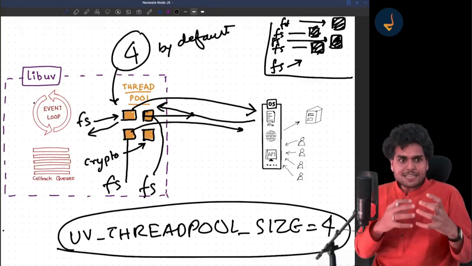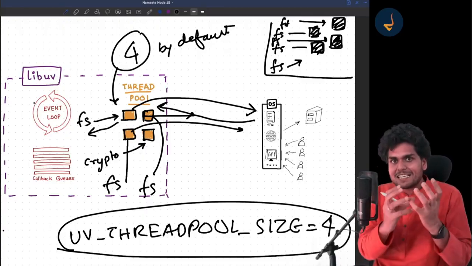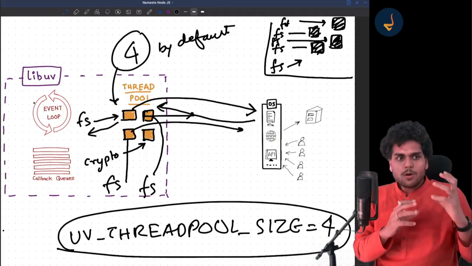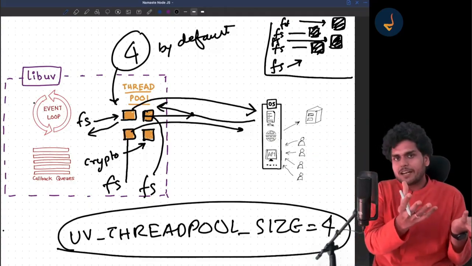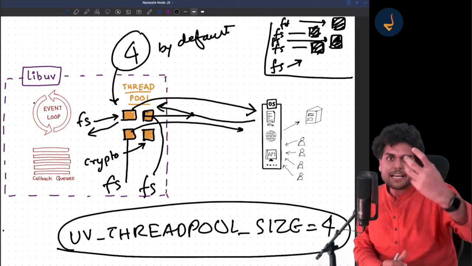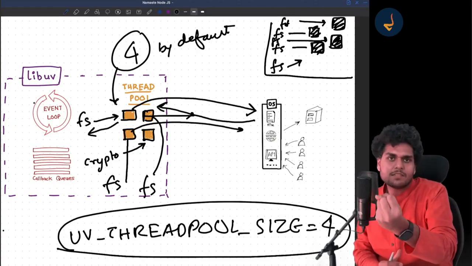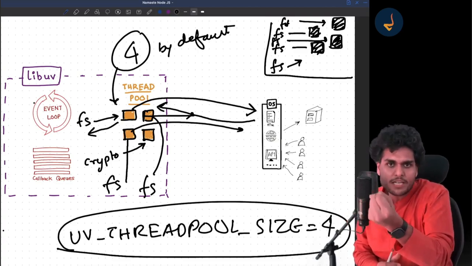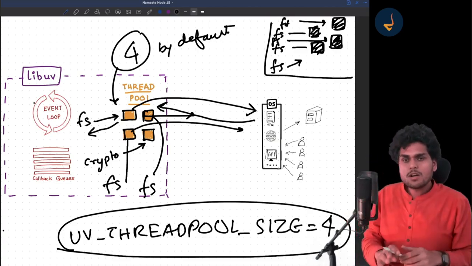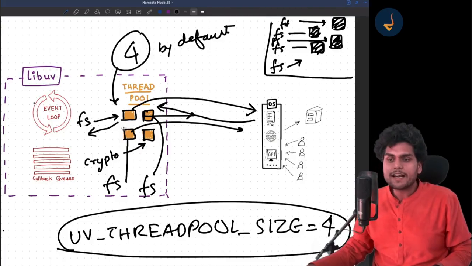So whenever there is an operation which needs a thread, it takes a thread, does its job, and then frees up the thread, and then the next call can use that thread. This is how libuv uses the thread pool.